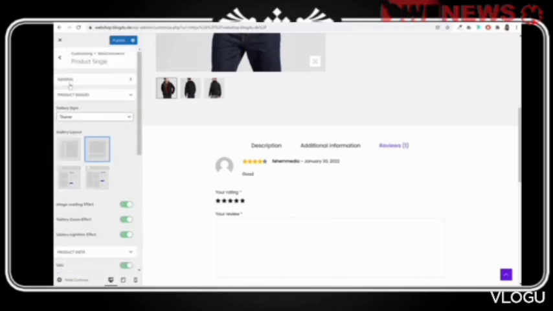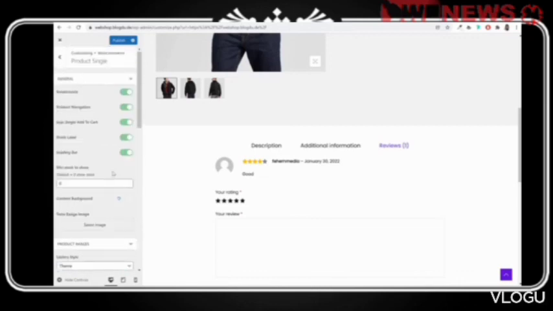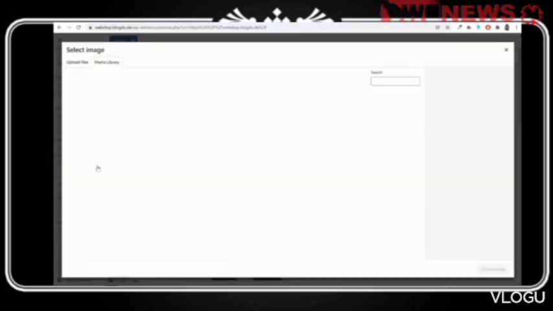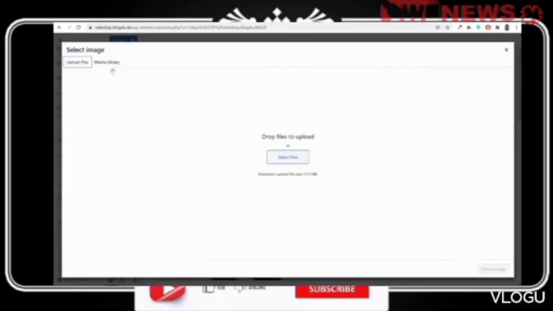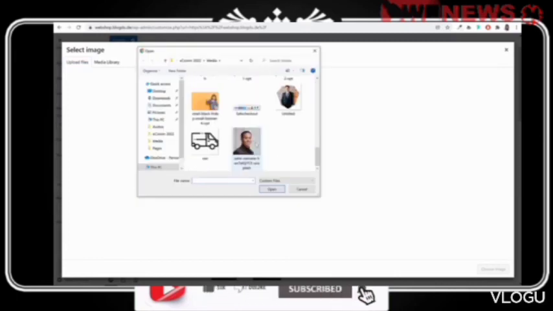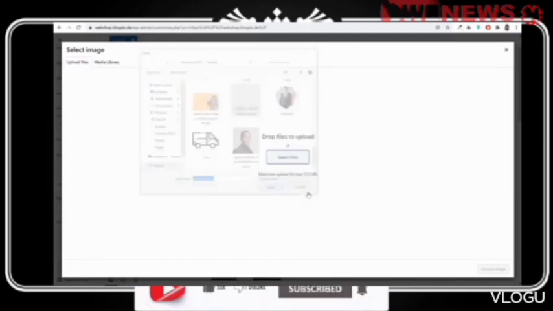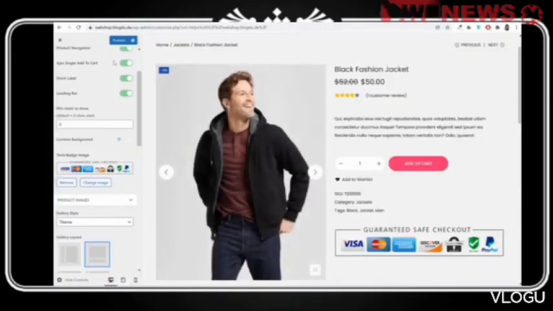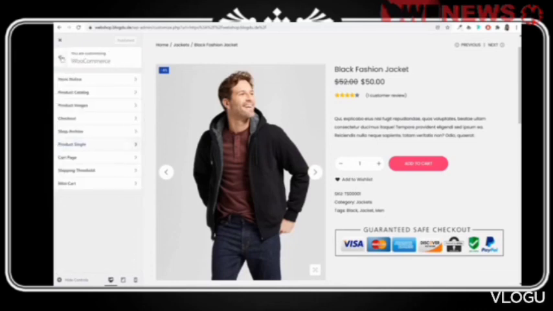Product meta. All right, you can also add the trust badge over here. Click on add trust badge and you can add that trust badge from here. So let's search. Here as you can see, safe checkout. You can upload this image as your trust badge like this. Click on publish. Come back.